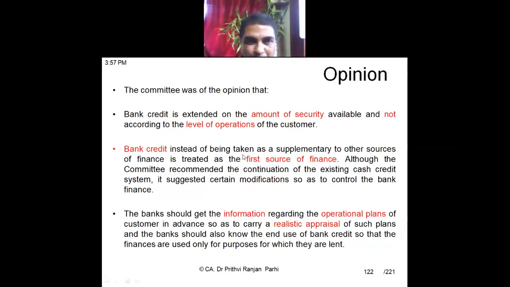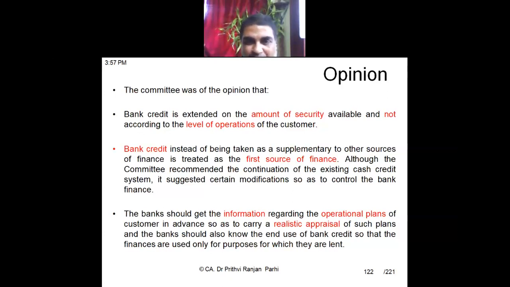And the committee also gave its opinion, and expressed a few things. One thing is that bank credit at that time was mostly extended on the basis of security, not on the basis of the level of operation of the customer. Okay, that is an important thing. So this committee suggests that bank credit should be extended on the basis of level of operation, right? And the customer should choose bank credit as the first source of finance. So when the customer needs finance, he should first think that bank credit is the best credit. He should go to the bank, not to any other sources.